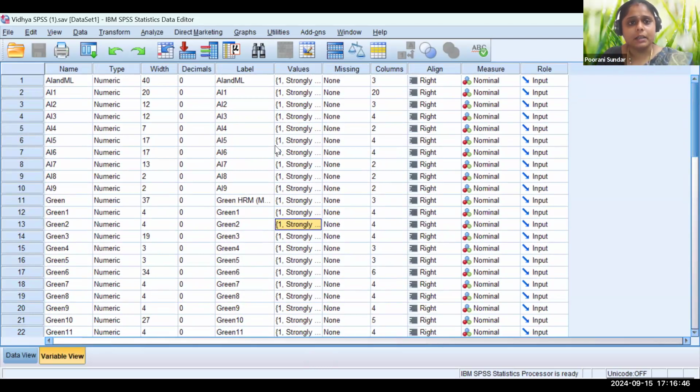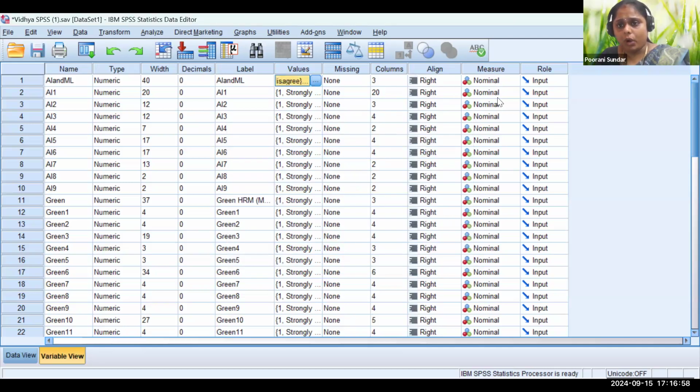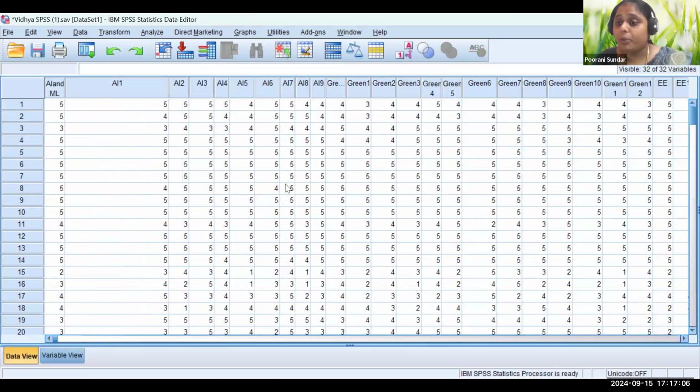Once it is done, you have to label it, whether it is strongly agree or disagree. It's a 5-point scale, so that needs to be given. And you have to specify whether the measure is nominal or ordinal. Then the data has to be coded. When you collect the data, it will be like strongly agree and disagree, right?